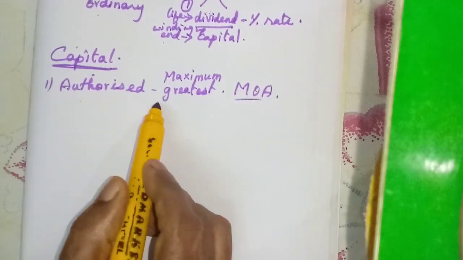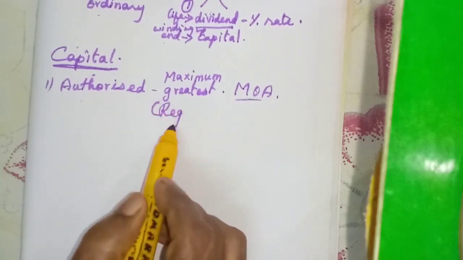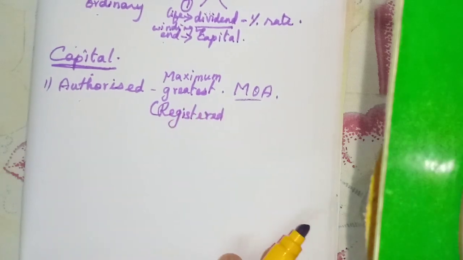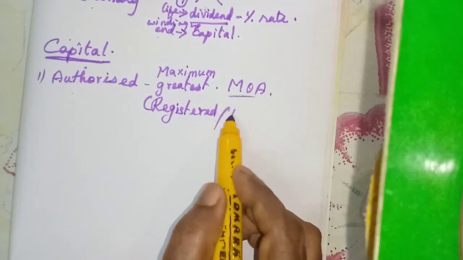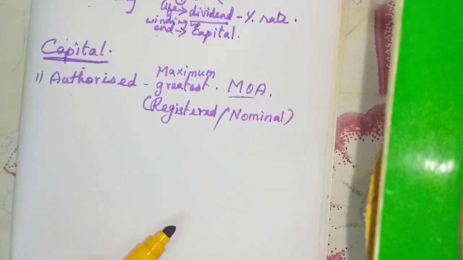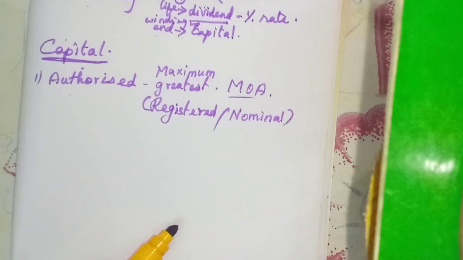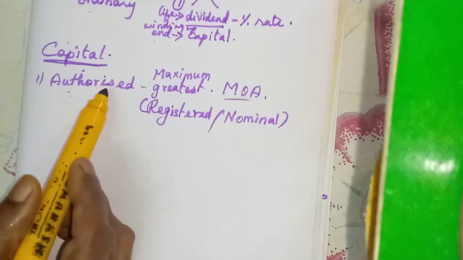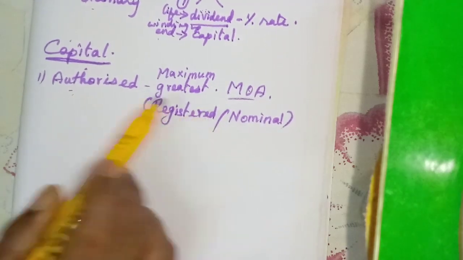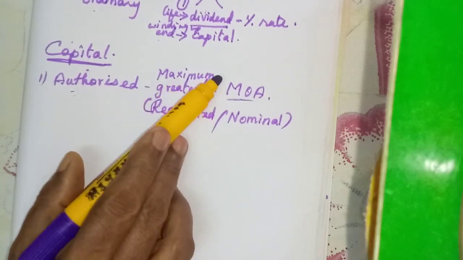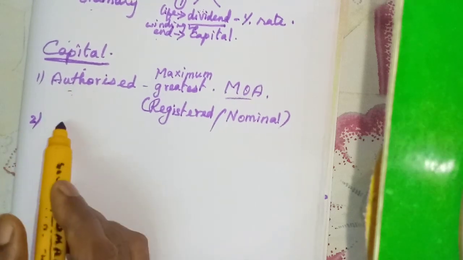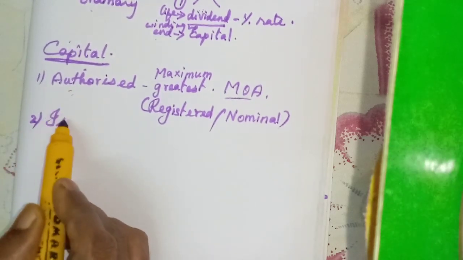This capital is also known as registered capital, because this amount only will be registered with the registrar. It also has another name, nominal capital. Totally three names: authorized capital, registered capital or nominal capital. Same capital, the greatest capital, the maximum capital a company can raise. Then the next capital is issued capital.